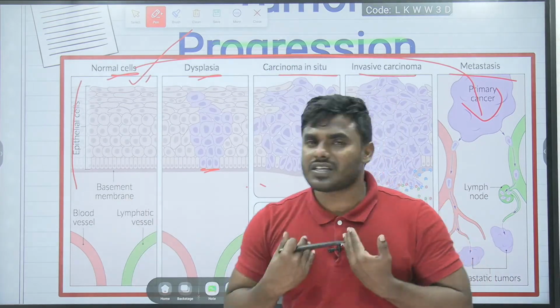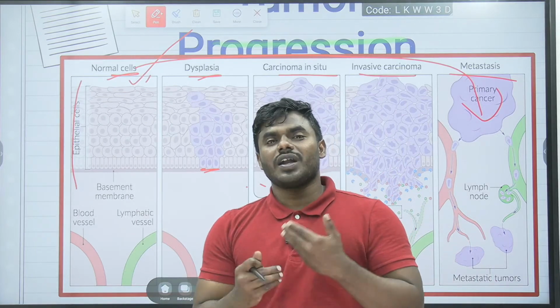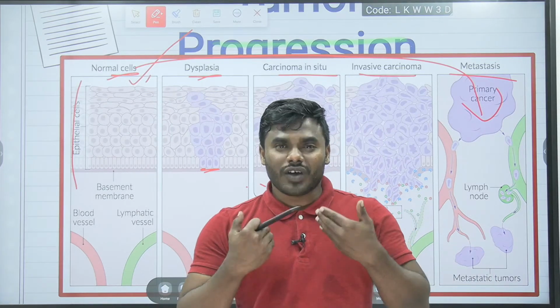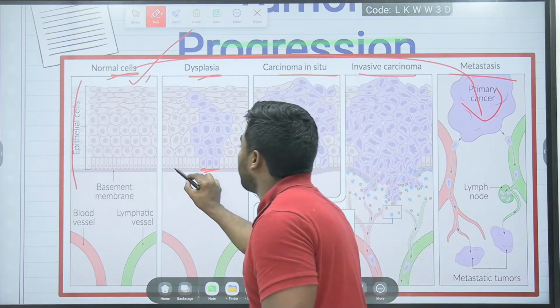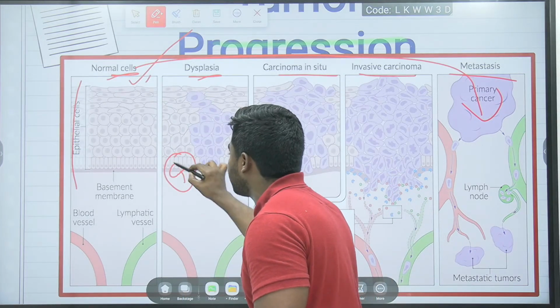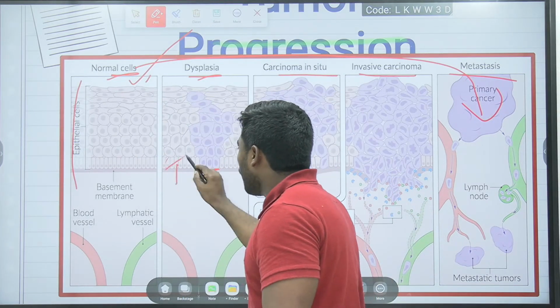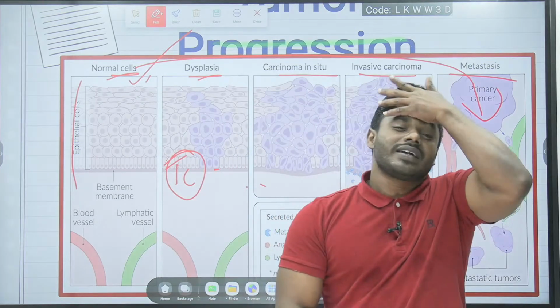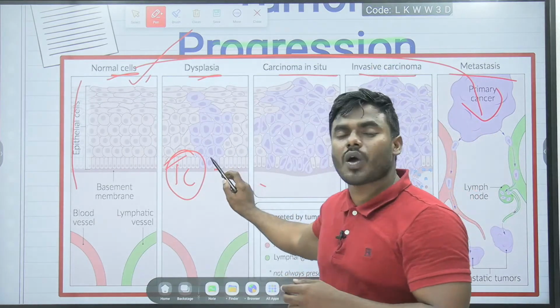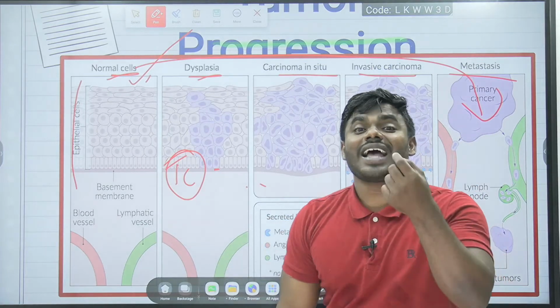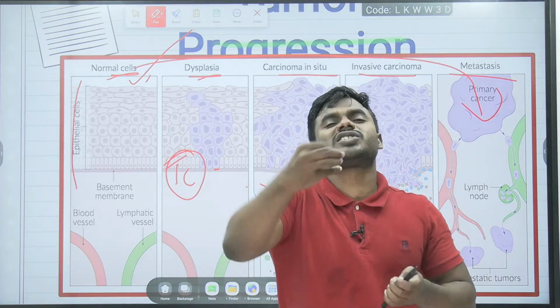No. Because we have several immune defense mechanisms. Let's take an example, cytotoxic T cells, TC cells. What will our TC cells do? Our TC cells will try to destroy the cancerous cells that are in the early stages.